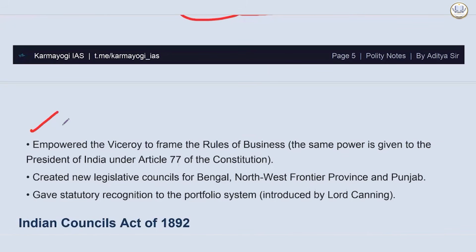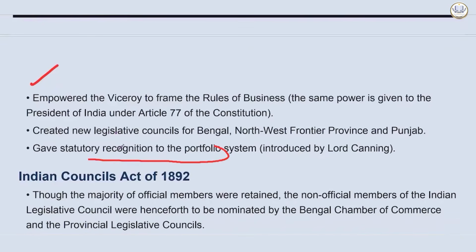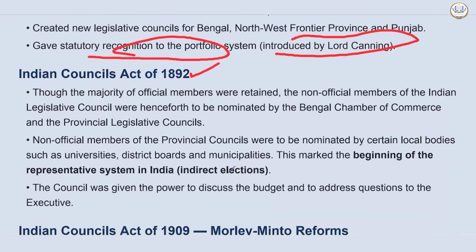Then it gave statutory recognition to the portfolio system introduced by Lord Canning. Okay, the different portfolios. Now you see, if you have different ministries, they are handling different portfolios: health, education, defense. Then comes the Indian Councils Act of 1892, from where the propaganda in legislative started.